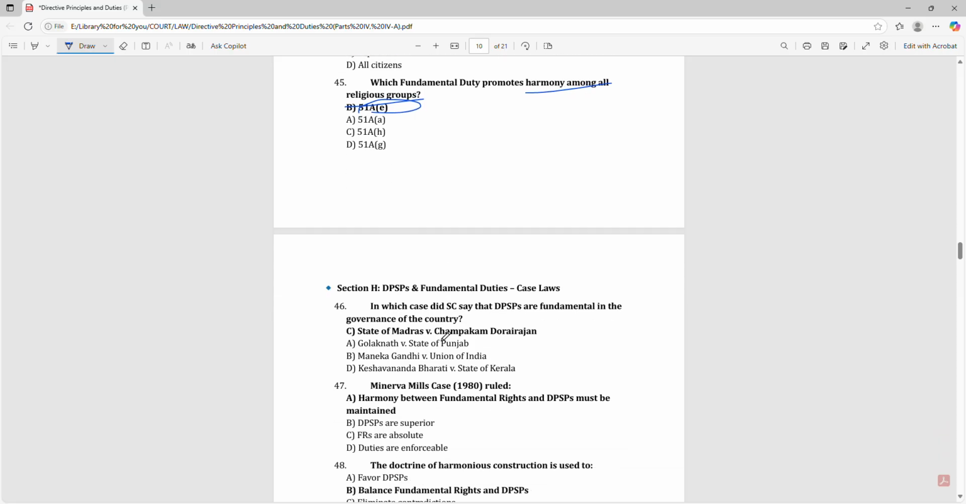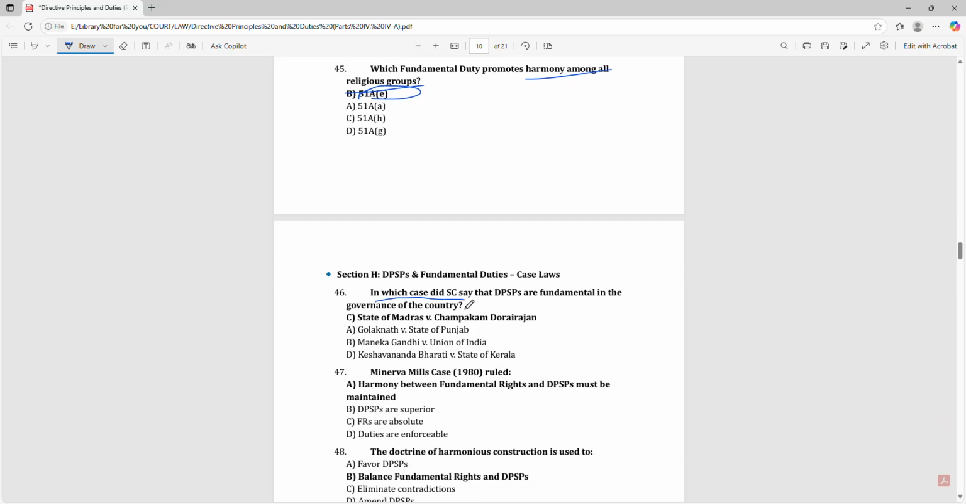51A. In which case did the Supreme Court say that DPSPs are fundamental in the governance of the country? State of Madras versus Champakam Dorairajan.